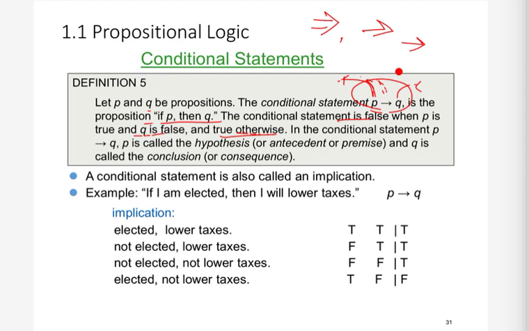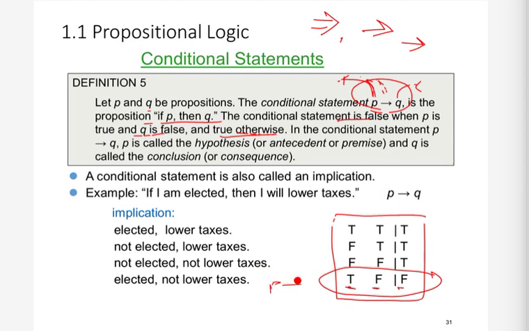Now what is the truth table? We have already seen it. Remember that the implication operation is false only in one case, when P is true and Q is false. Else it is true. So if we have P implies Q, it is true when P is false. If P is false, then this is automatically true, because when P is false we do not care about Q. So P implies Q will become true.